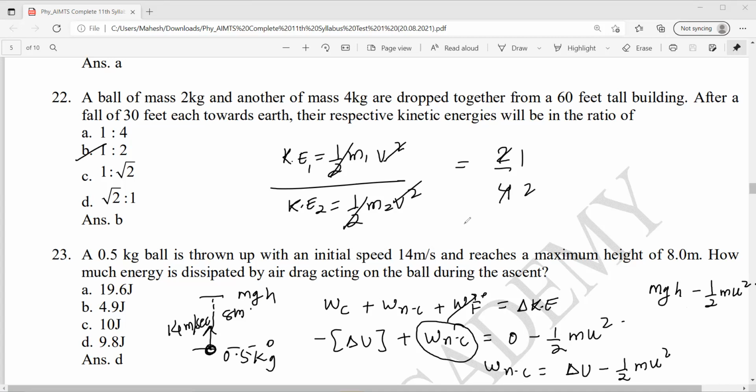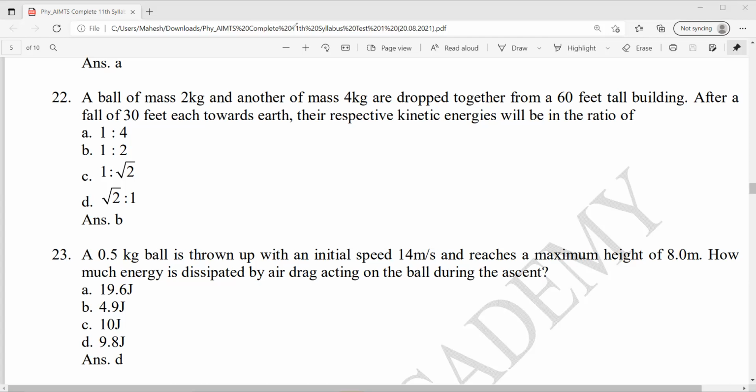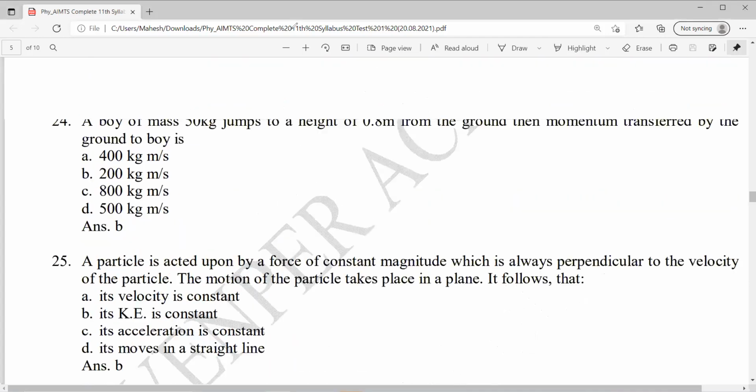Yeah. Next, coming to the next question, question number 24. A body of mass 50 kg jumps to a height of 0.8 meter from the ground. Then the momentum transferred by the ground to the boy is.